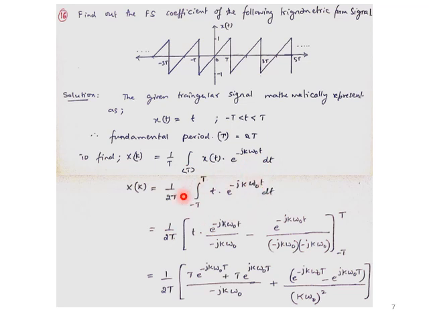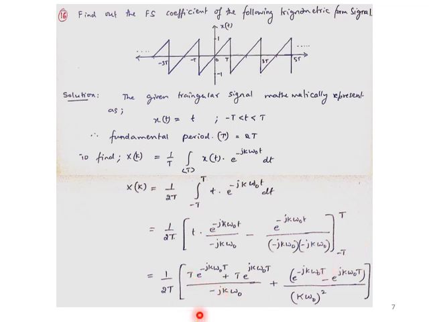So 1 by 2T into the integration. If I do this by parts, the first term stays as it is, integrated with the second term, then minus the differentiation of the first term, which is 1, into the double integration of the second term. The double integration of the second term will be e to the power minus jk omega naught t as it is, divided by minus jk omega naught squared. This will have upper and lower limits as minus T to T. That is what we can take over here.